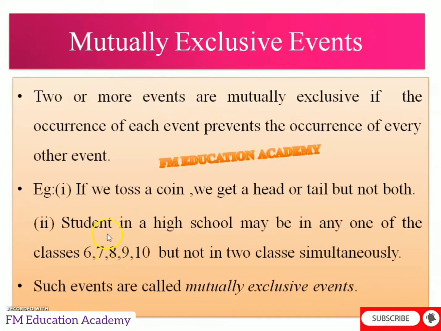Let us take one more example. A student in a high school may be in any one of the classes 6, 7, 8, 9, 10. That student cannot sit in both the classes simultaneously. He cannot study in 6 and 7 together. He should either be in 6 or in 7. So we can say that it is mutually exclusive. By the name you can remember. Exclusive means specially that only. It is either 6 or 7 or 8. Similarly here, either head we will get or tail we will get. That is called mutually exclusive events.